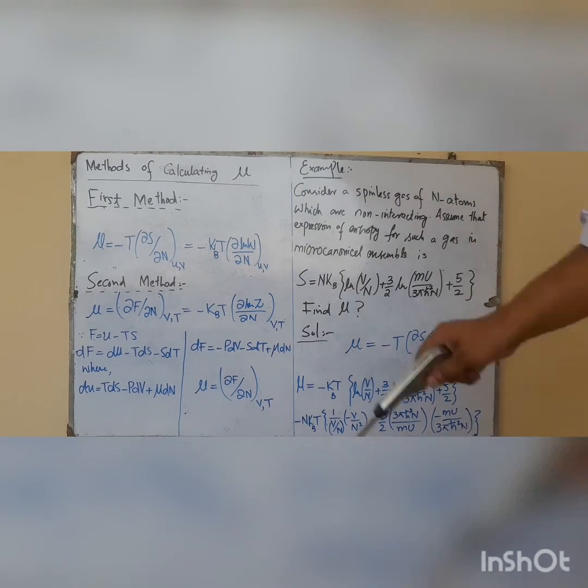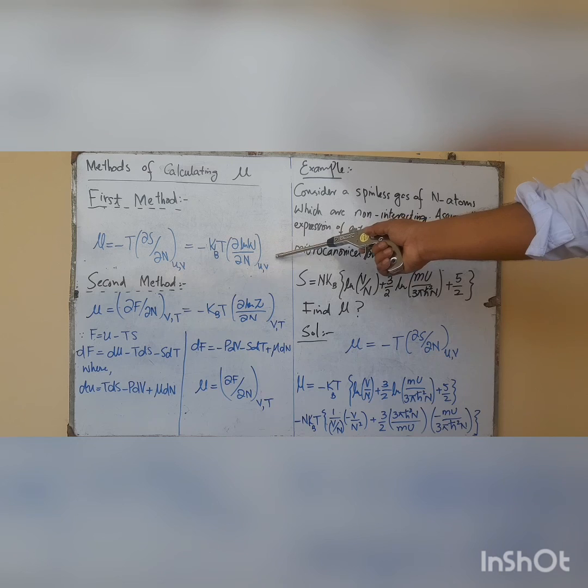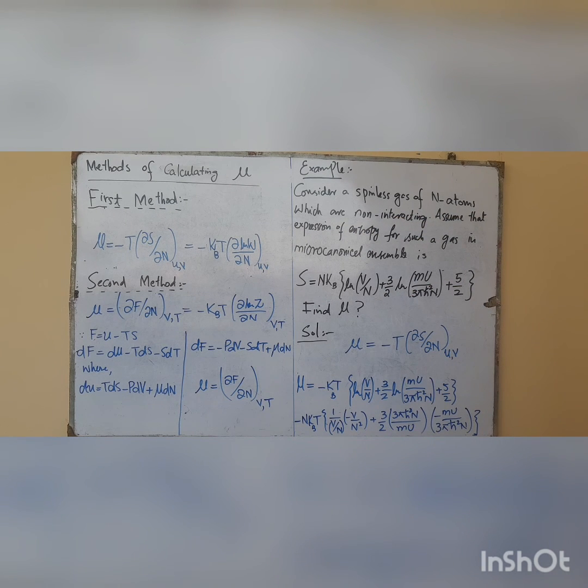So by both of these methods, we can calculate the chemical potential, depending upon whether we are discussing the microcanonical ensemble or the canonical ensemble. Now let's discuss the first example related to the